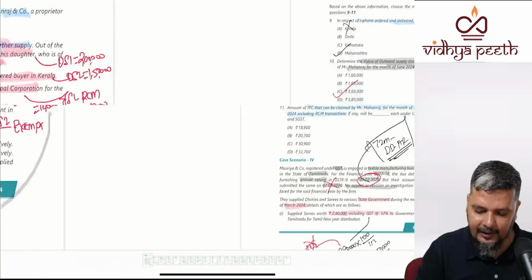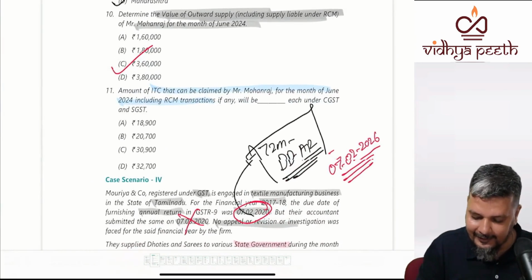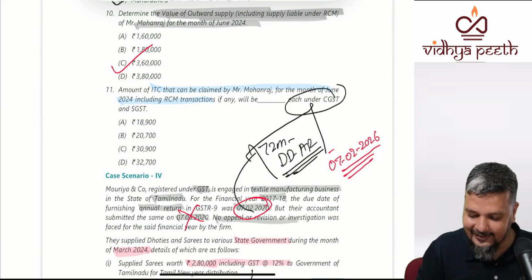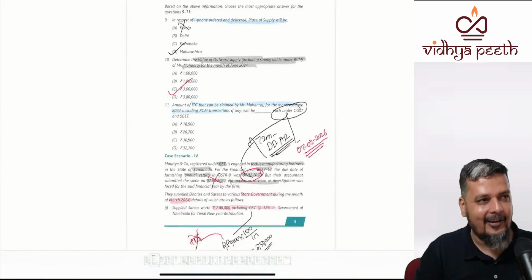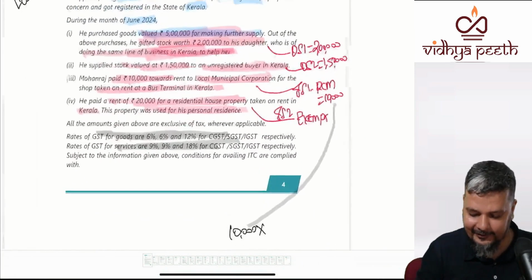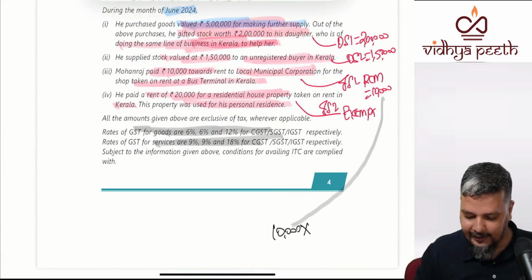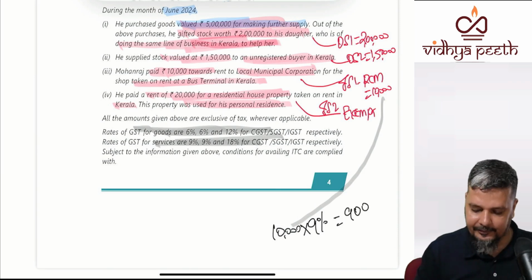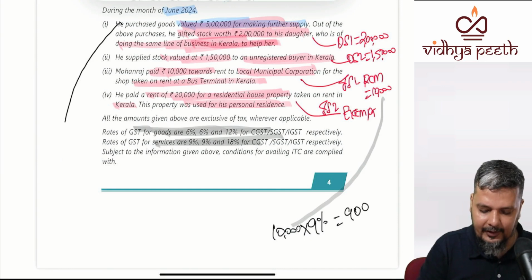So look at the question carefully. The question tells each under CGST and SGST. So you don't take 18, you'll take 9. Service is 9%, so here 900. And one more thing was there.